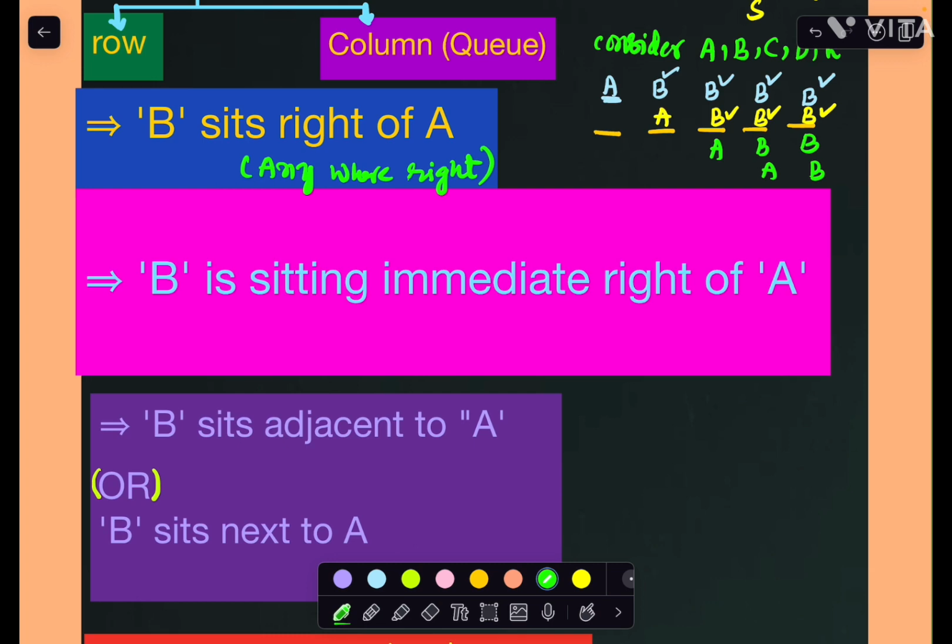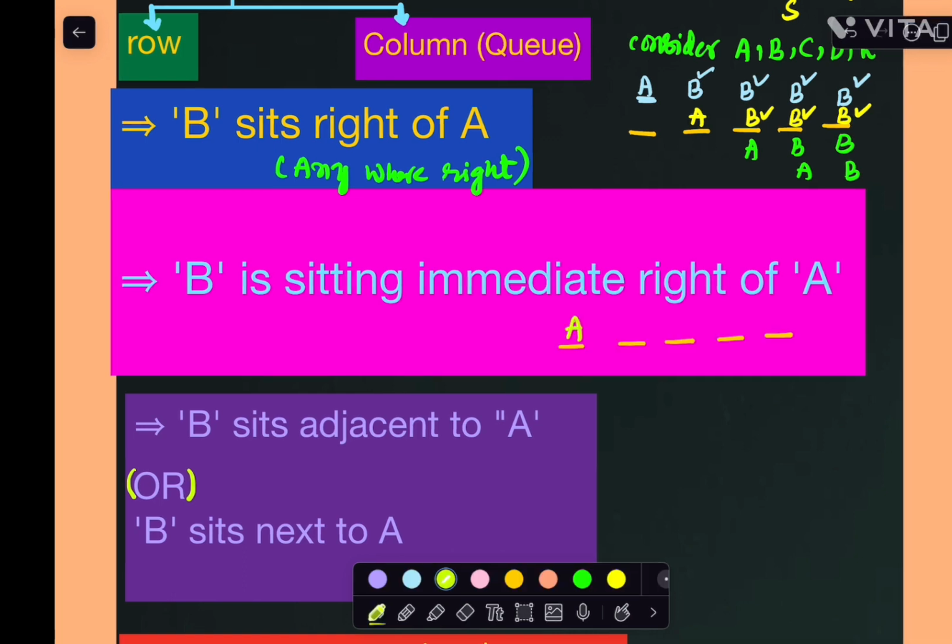Now see the next one. B is sitting immediate right of A. What is the meaning of B sitting immediate right of A? That means B is immediately next on the right only. That is the meaning of immediate right. If you know A's location, B is immediately next to him.